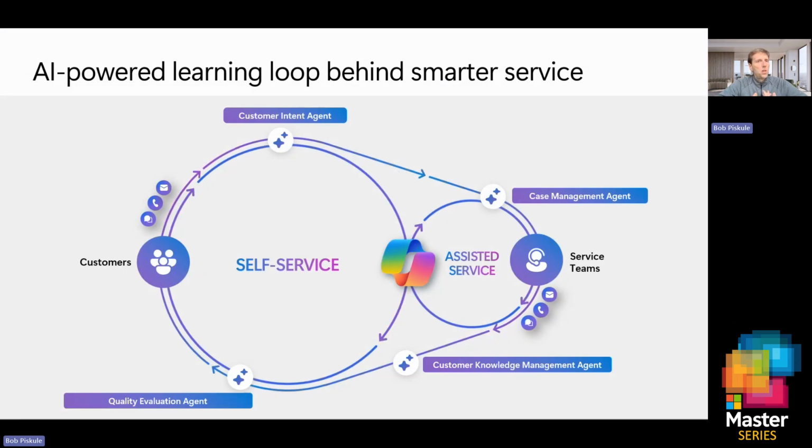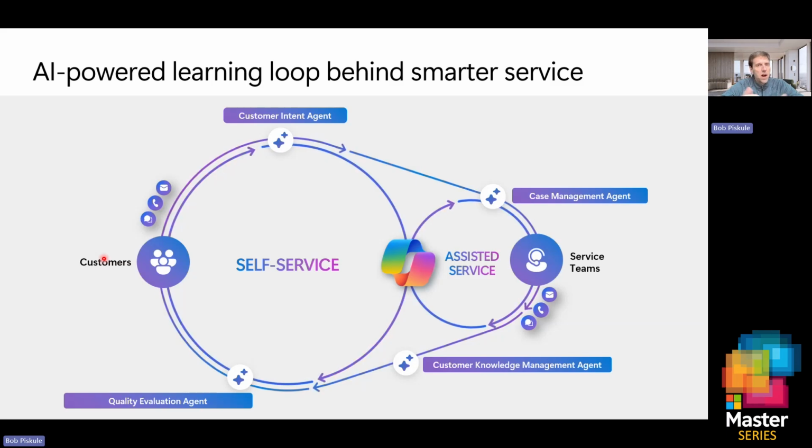So we have something we call a learning loop when we think about our servicing, right? So we're going to start off here to my left. The customer reaches out to us on a channel of their choice. It's web, chat, voice, social, SMS, you name it. From the moment that interaction begins, the customer intent agent kicks in. It's going to analyze what the customer is trying to solve. So we're looking at that transcript and the self-service.